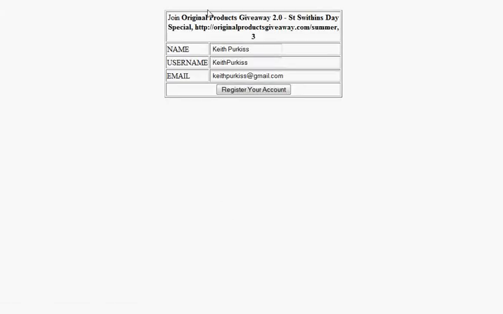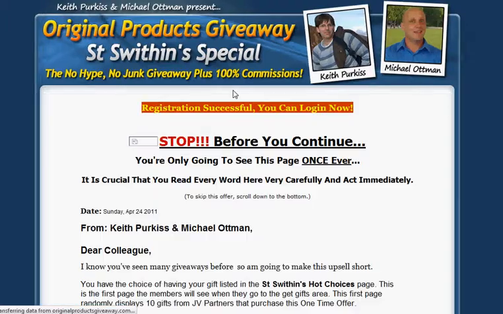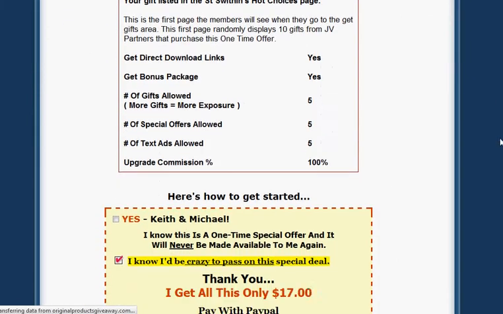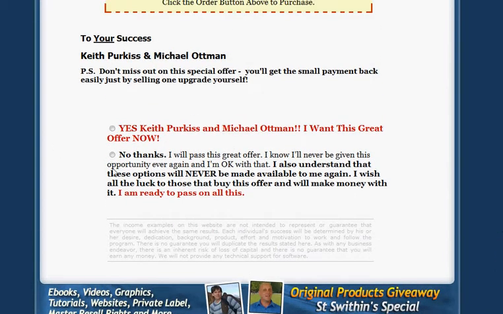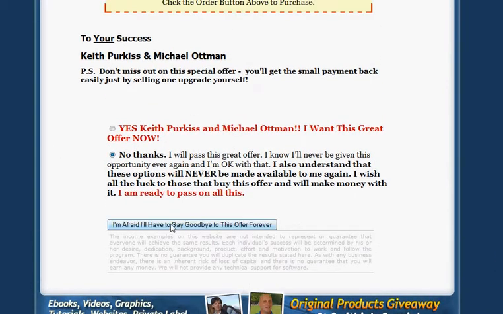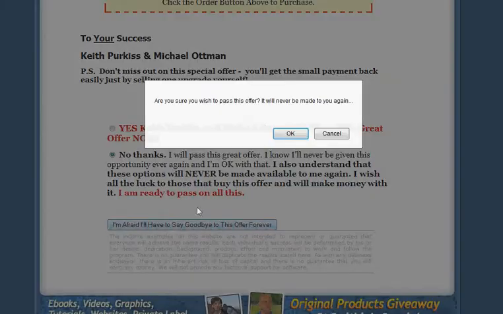So I'm just going to click that, and it will pop up this form, which is obviously filled in already, because that's the whole point of Pushbutton Giveaways. And I'll click register your account, and there we are. It goes into the giveaway script and offers me an upsell, which I'm going to turn down because no point paying myself.